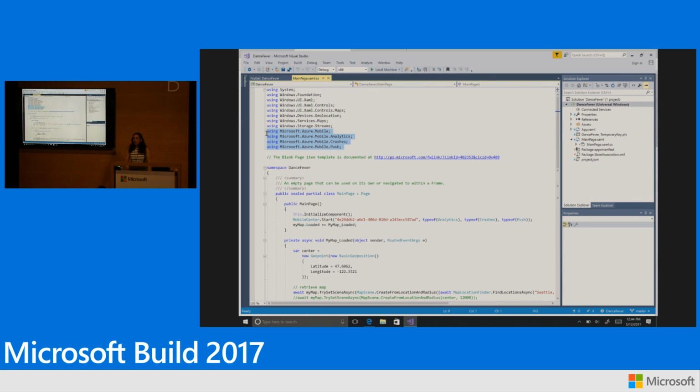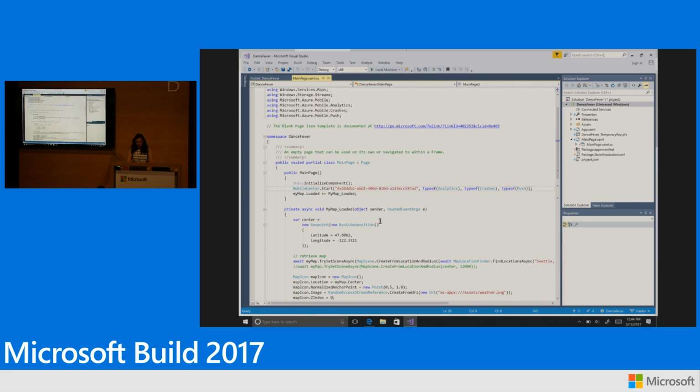And the last and final step is to include one start API call that will initialize our SDK with all the different modules that you specify and start sending the data for your app to our backend. The first parameter here is the app secret, which uniquely identifies your application in our backend. And the next set of parameters are all the different modules that you want to use.